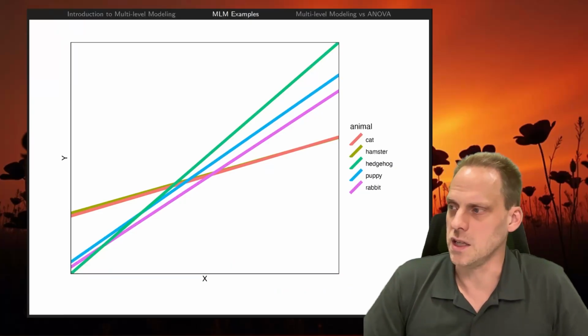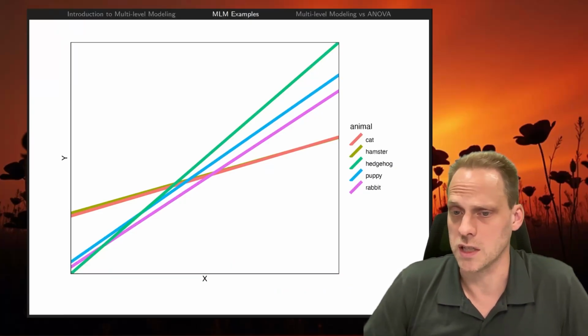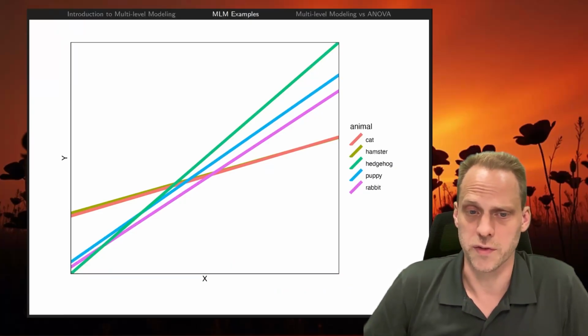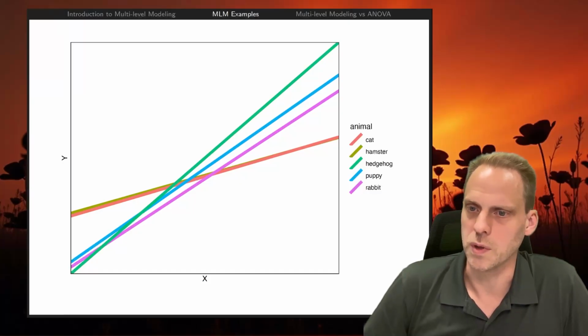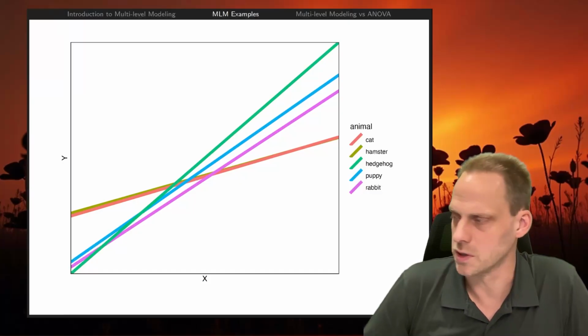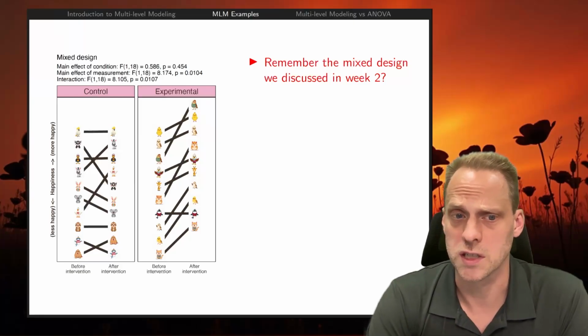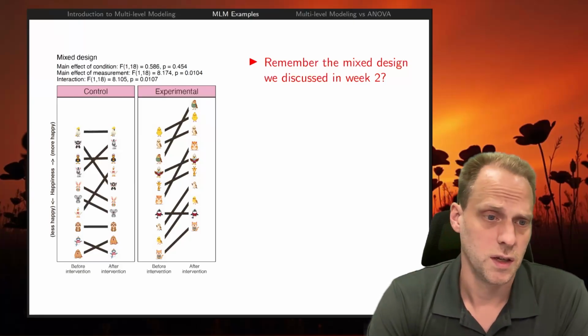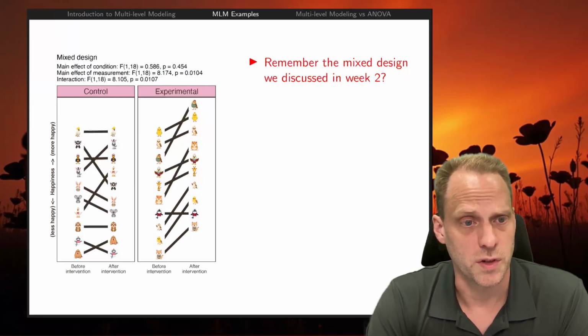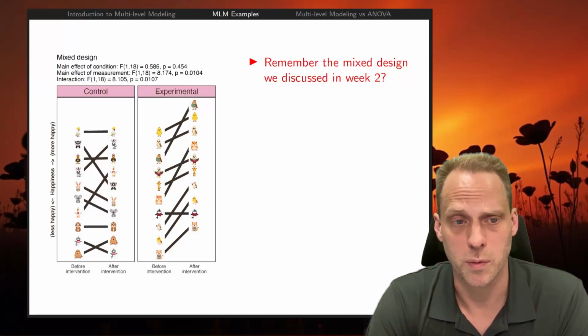So the idea is like this: every animal here, in this case, every group, has a different effect. And this could also be person if you have repeated measures per person. Every person might have a slightly different effect. So remember the mixed design we discussed in week 2. We had animals, right? We had different subjects in this case. We didn't have an animal grouping factor.